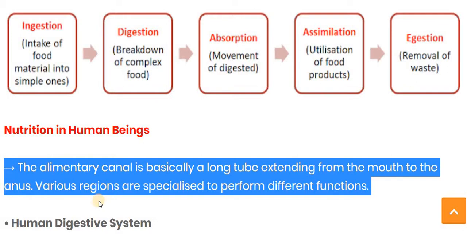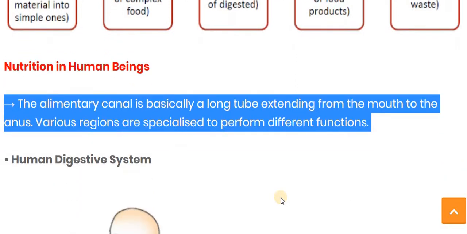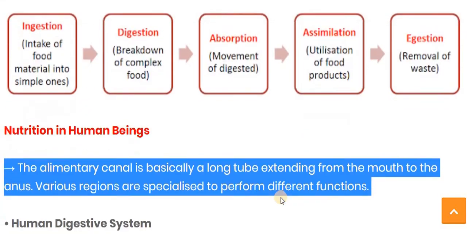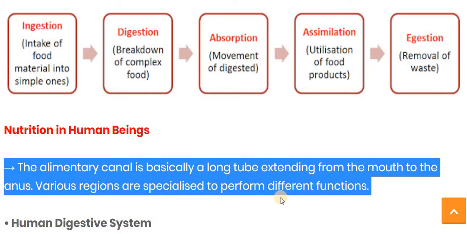Now, the nutrition in human beings. The alimentary canal is basically a long tube extending from the mouth to the anus, and the various regions are specialized to perform different functions. The human digestive system mainly comprises the alimentary canal and the supportive organs. The alimentary canal starts from the mouth, then the esophagus, stomach, small intestine, large intestine, and at the last the anus.